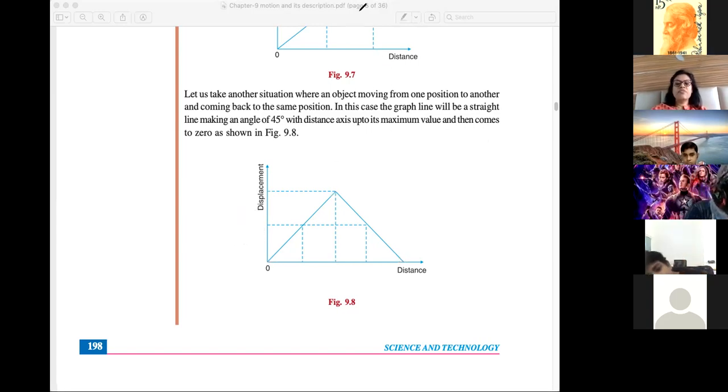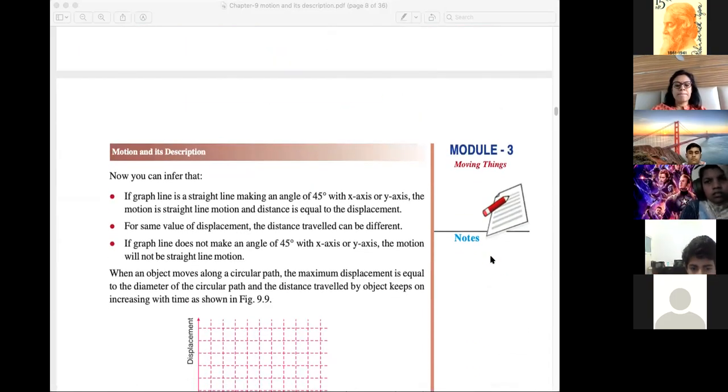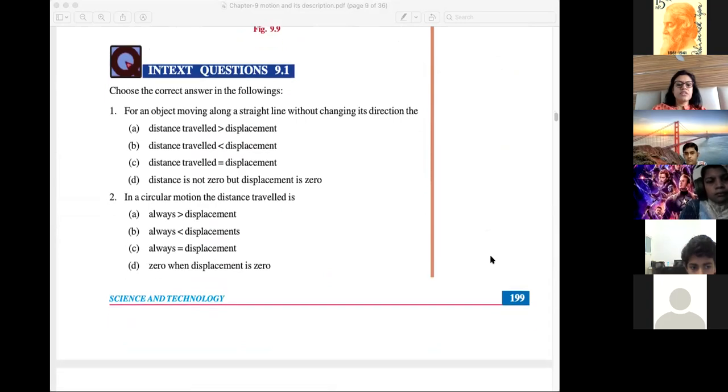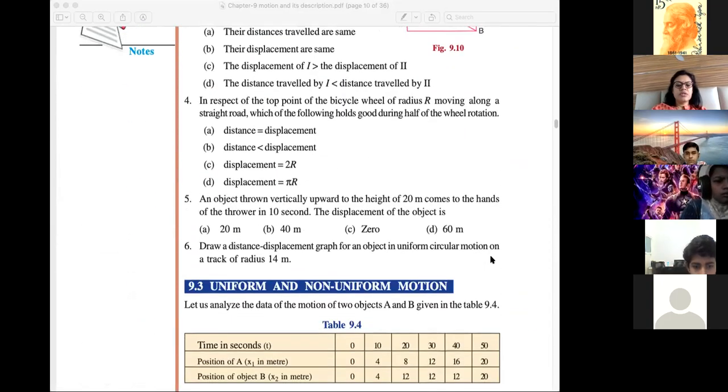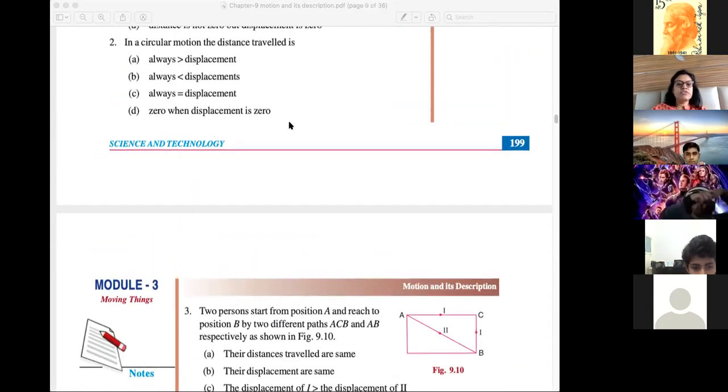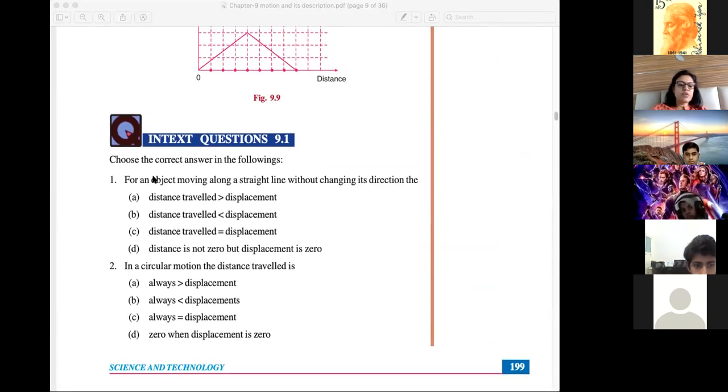Okay. So I'll be giving you questions from the exercise. These are the exercise questions. Not all questions, I'll give you some questions. We'll do some questions over here. Just do it at home. These questions you don't need to write in your notebook because you can just tick mark in your book. Now you have got your book. For an object moving along a straight line without changing its direction, what is the condition now? Tell me.